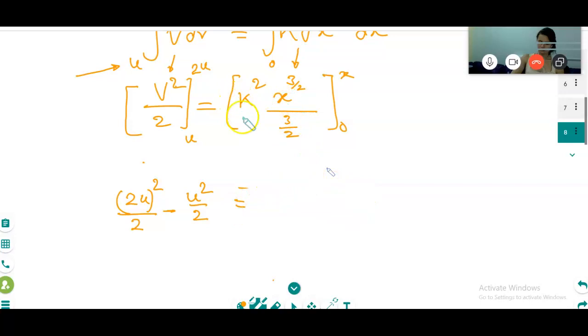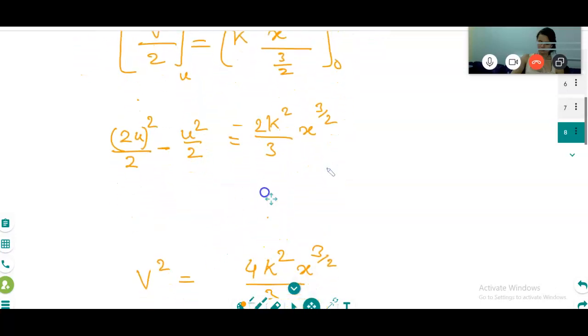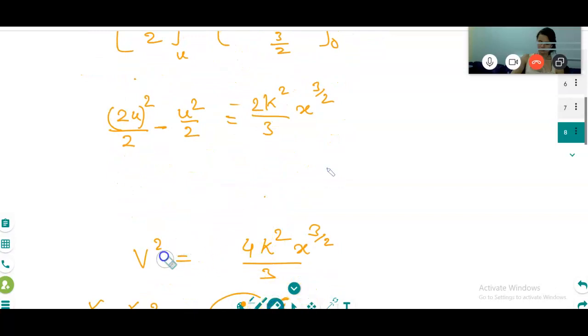And then here k square, whatever we have written, k square into 2 by 3 into x power 3 by 2. Is it clear or not? When you put 0, it is going to be 0, yes.